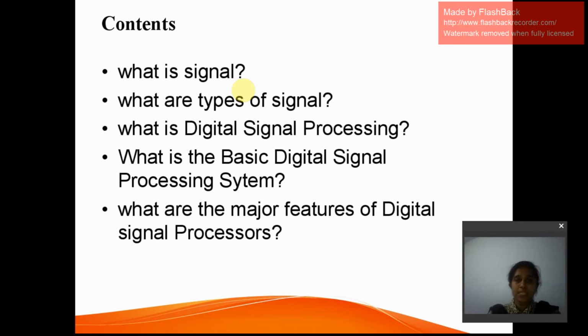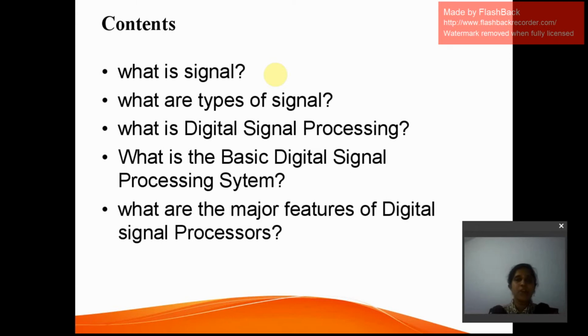Before going into digital signal processing, we will discuss what signal processing is, why there is a need for signal processing, and how we implement it on digital signals. We will also discuss the basic digital signal processing system, its building blocks, the general components used in it, and the major features of programmable digital signal processors.